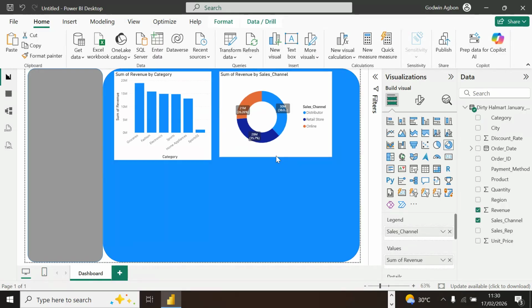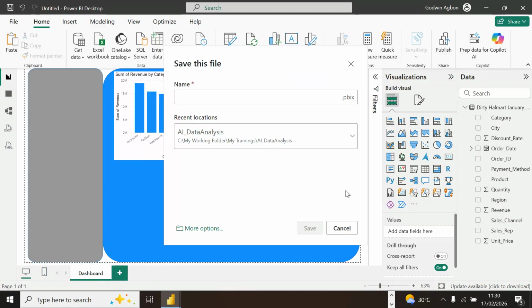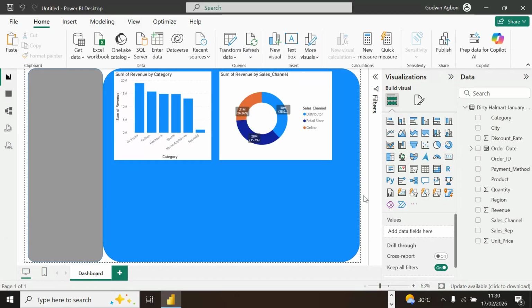Now somebody wants to see these whole transactions based on sales rep. Which sales rep sold all these items, or per sales rep, what did they sell? What is their performance? Let me go ahead to add a filter.